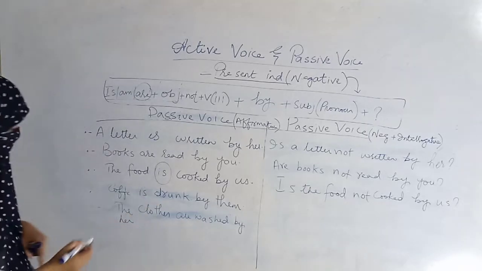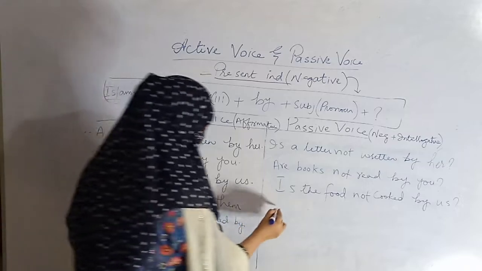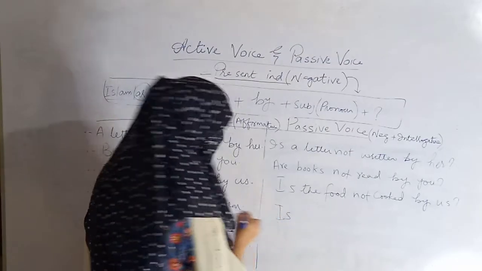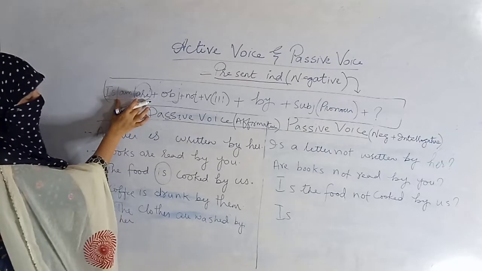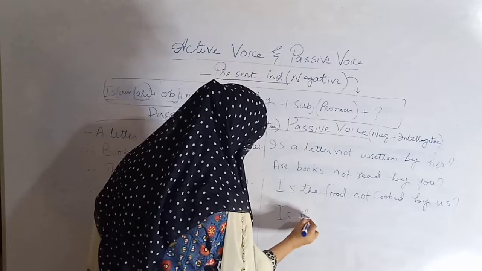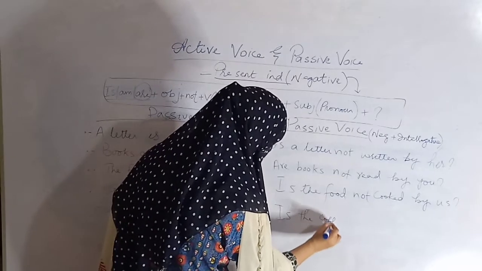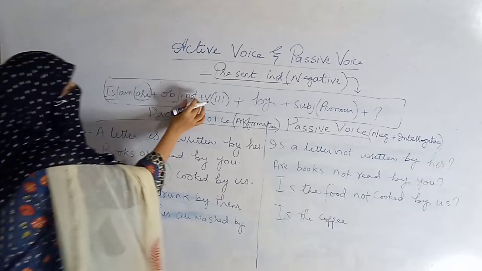देखिए, coffee is drunk by them. So is as a helping verb. Coffee is object. Is the coffee. Not according to formula.